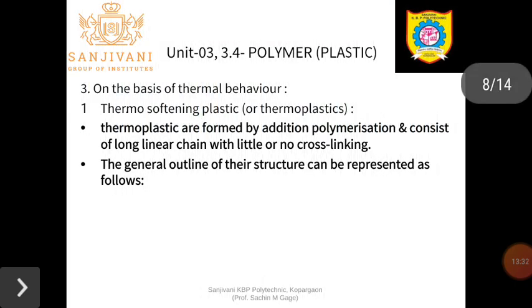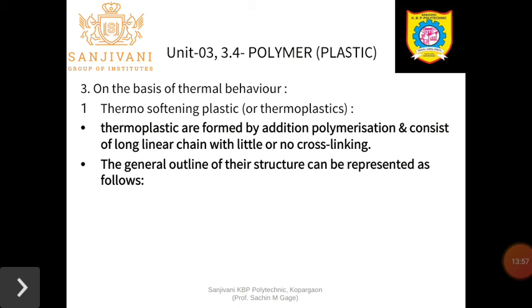Third one, on the basis of thermal behavior. The first one is the thermosoftening plastic, thermoplastic. Thermosoftening means that when heat is provided, they are able to change their property. Generally thermoplastic or thermosoftening plastic is formed by the addition polymerization reaction.